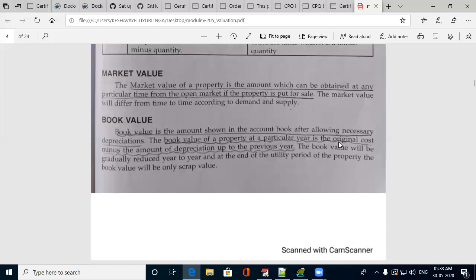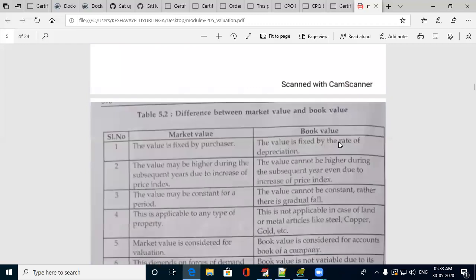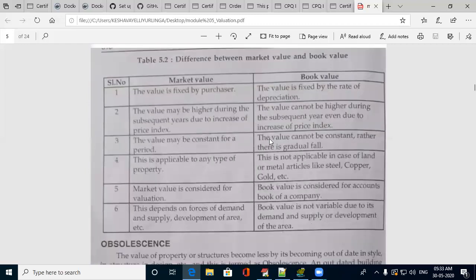Students, these are a few terms used in valuation which I am explaining. There is a difference between market value and book value. You can go through these differences. It is very clear.